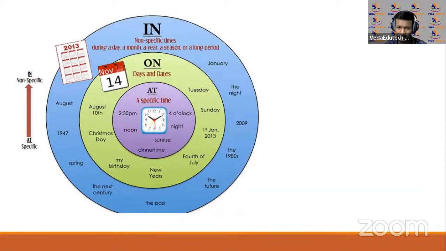Now you can observe here, on के साथ हम लोग ने different dates ऐसे लिखा है. ठीक है, August 10 तक particular date हो जाता है, इसलिए on कहा जाएगा. Christmas Day festival, a particular date there. Okay, now Sunday 1st October, 1st Jan 23rd 2013, it's a particular date. ओके, जैसे जैसे और आगे जाता है नॉन स्पेसिफिक हो जाता है.